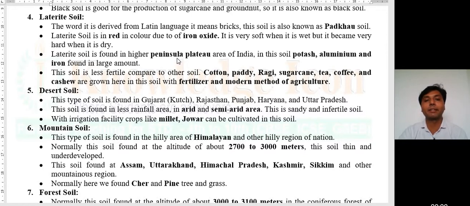Laterite soil is red in color due to iron oxide, or ferric oxide. It is very soft when it is wet, but it becomes very hard when it is dry.